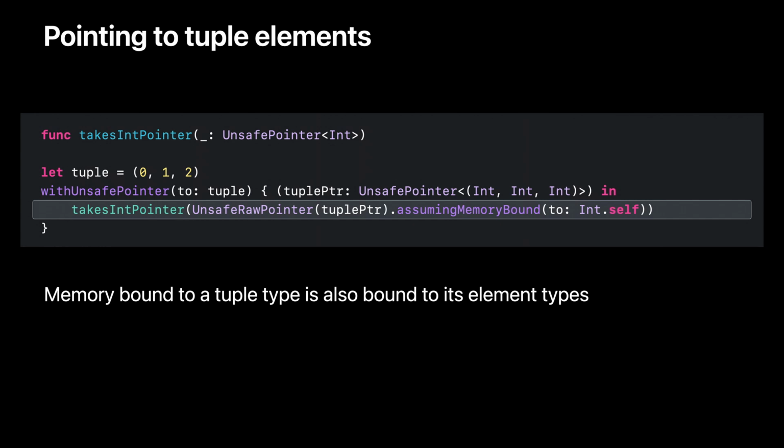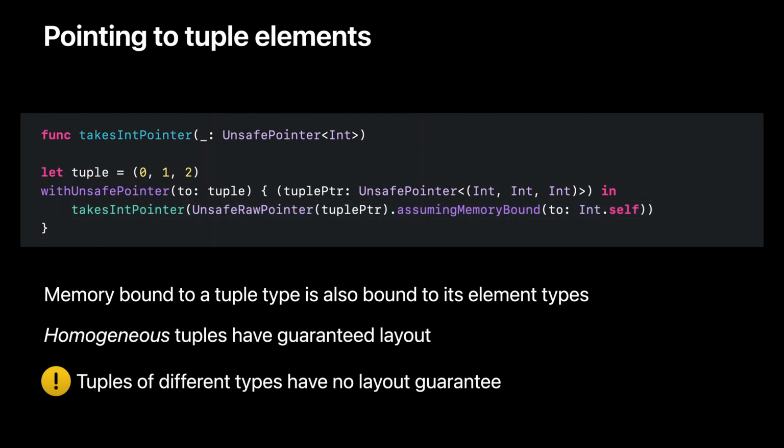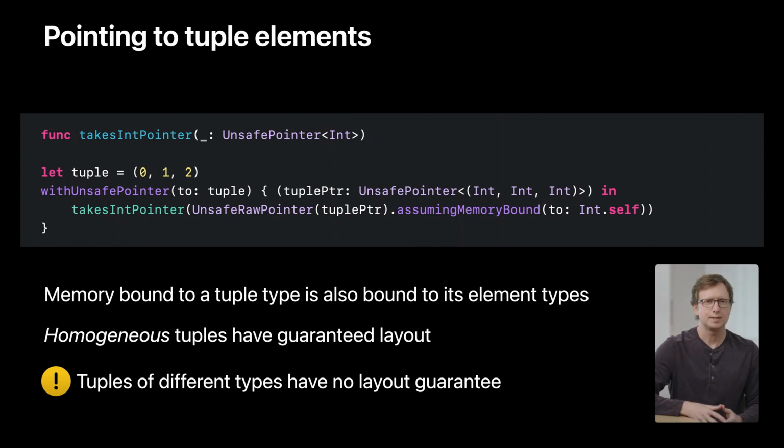Then we can use assuming memory bound to, just like we did before, to create a pointer to integers. Lowering a pointer down to a member type like this requires knowing the layout of the composite type. Swift's implementation does guarantee that tuples whose elements are all the same type are laid out in a standard pattern, one value after another, according to the stride of the element type. Let's look at how this applies to struct properties.